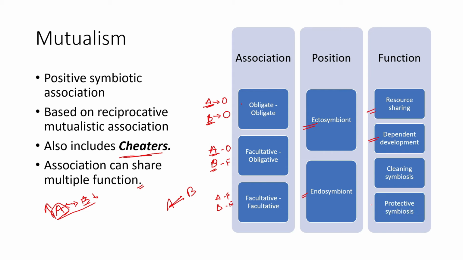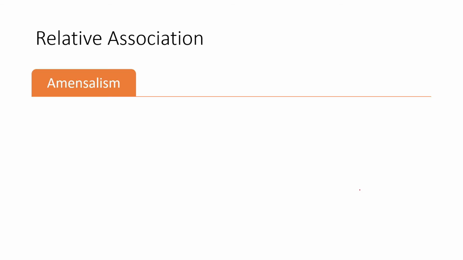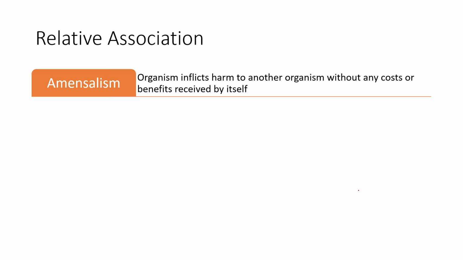And then there is protective symbiosis. You know the example of lichens, where the fungus provides the protective structure and the algae provides nutrition. So the resources are given by one another. So there are multiple functions, or there can be one single function. It depends. Okay. Then there are relatively associated interactions, that is amensalism and commensalism.